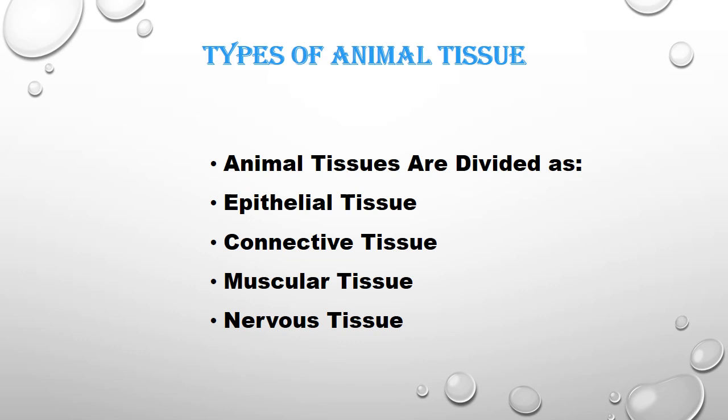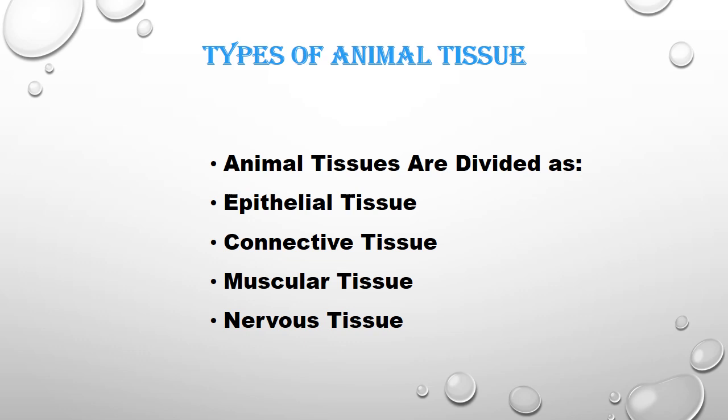These are the types of animal tissues. Animal tissues are divided into epithelial tissue, connective tissue, muscular tissue, and nervous tissue. Epithelial tissue is generally the covering tissue, a physical barrier or protective tissue which protects our body from the environment. Then connective tissue. As the word itself means, it connects the organ with the body wall.